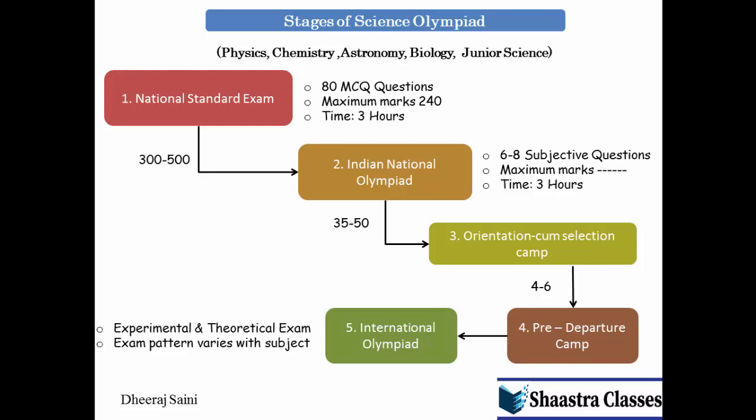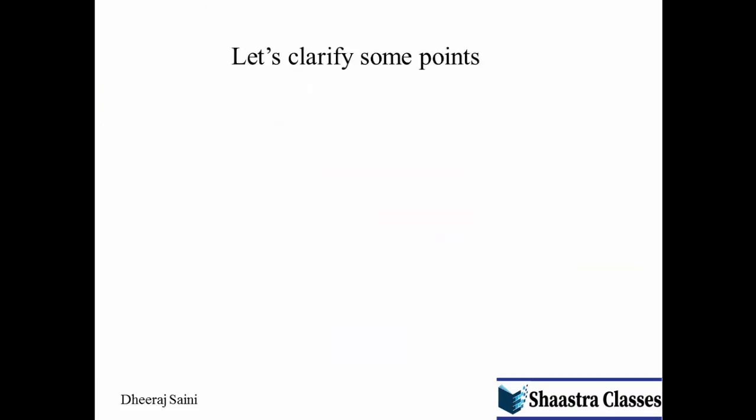After that, the students will proceed to the International Olympiads. So for Science Olympiad it is a 5-stage process. For Mathematics Olympiad there is one additional stage, so that will be a 6-stage process. Now at this point it would be a good idea to clarify some points.